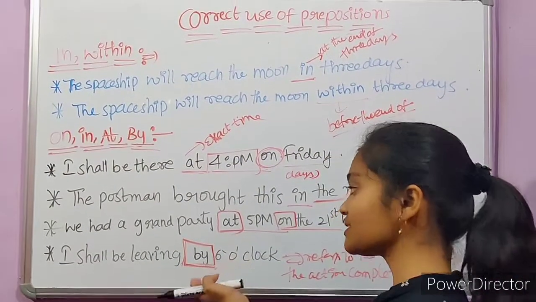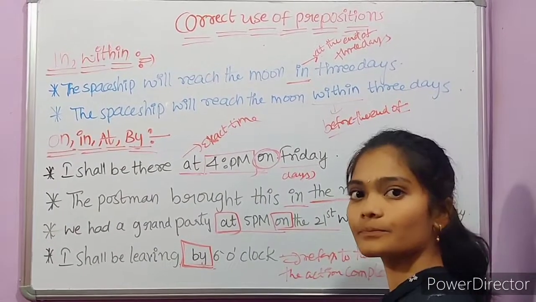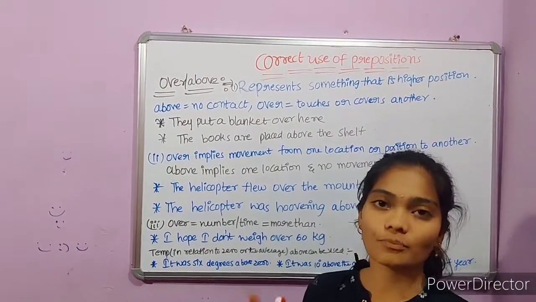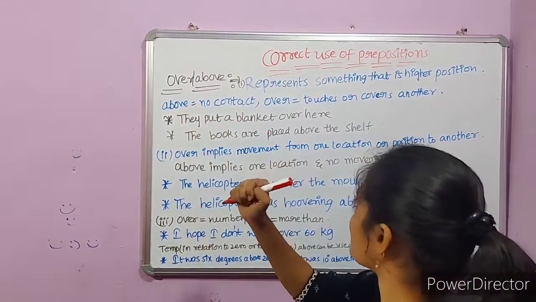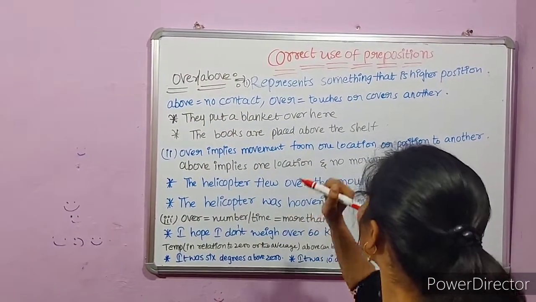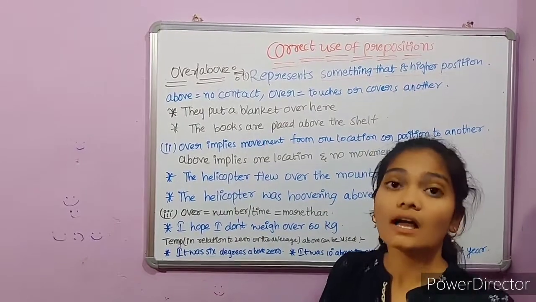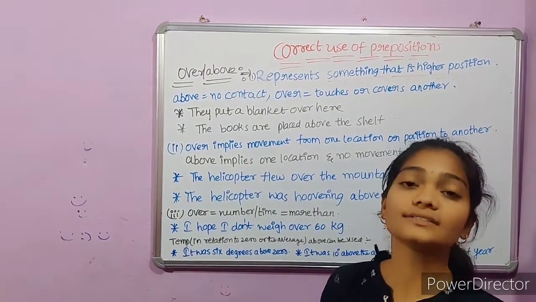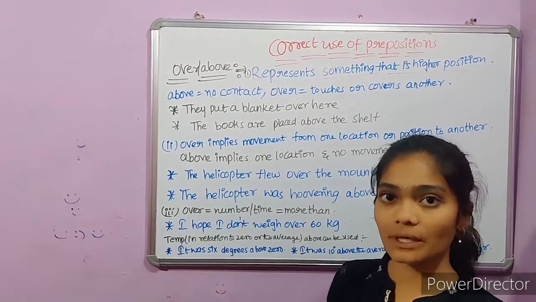Right. Basically, by is used in future tense in order to represent a time. Now let us talk about the difference between the uses of prepositions over and above. Both the prepositions over and above represent something that is in a higher position, but above is used when there is no contact between the two things, and over is used when there is a contact between two things.